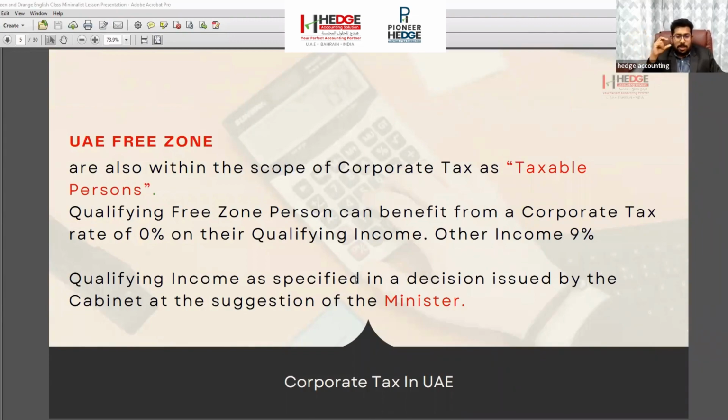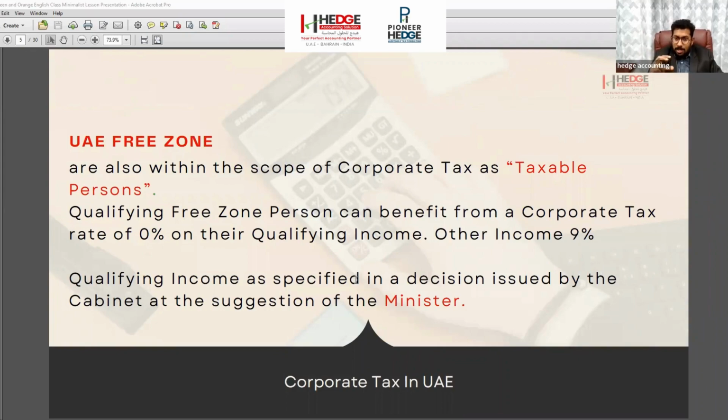But for free zone companies, they told that if you are generating qualifying income, it is subject to 0%. But till now, the government didn't say what qualifying income is. They told one sentence: qualifying income is subject to 0%. It is taxable, but 0%.